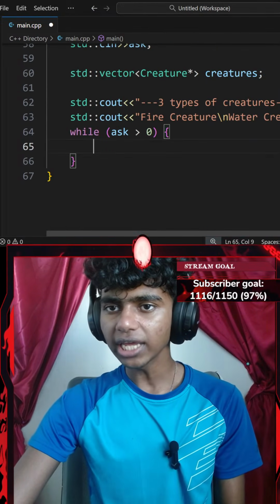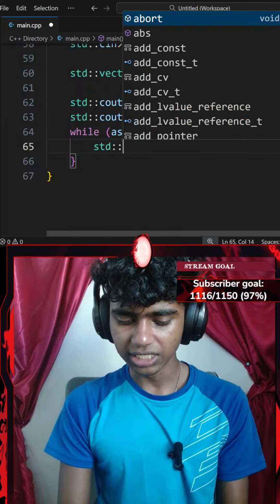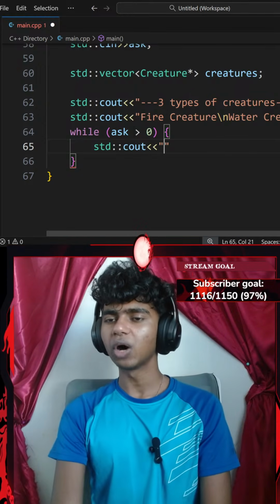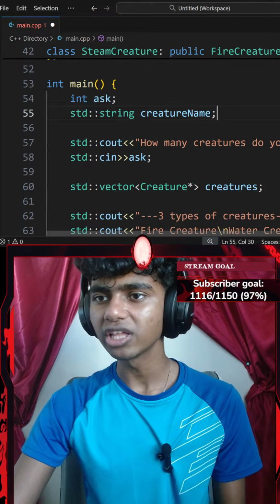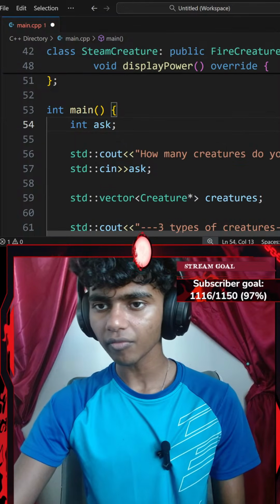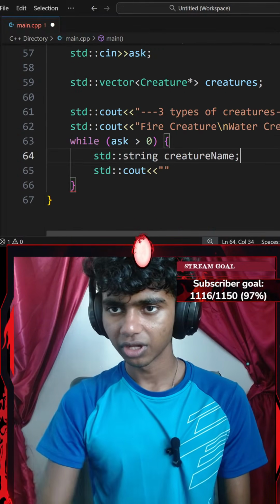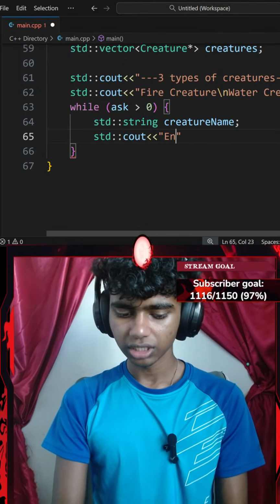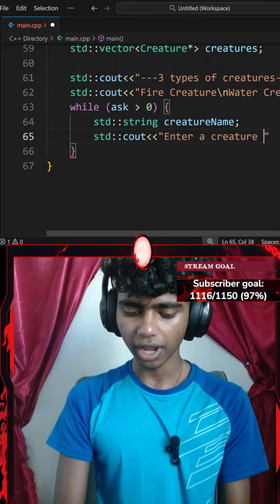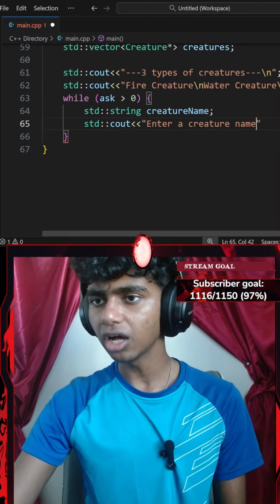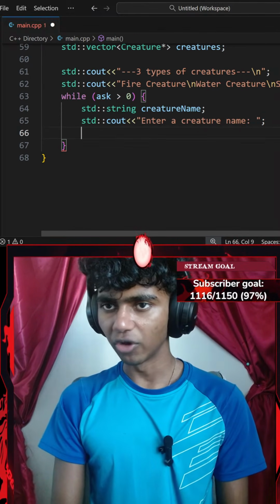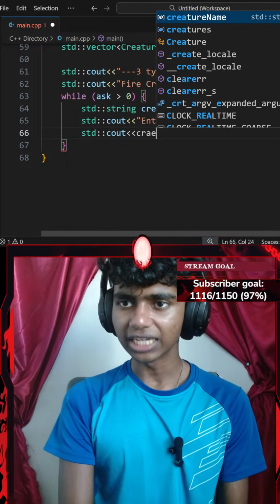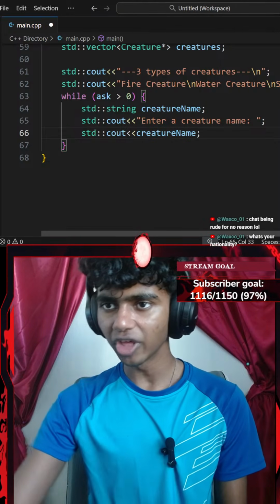Now I'm going to add a standard console output with an insertion operator that says something like, what creature do I want to actually create? I might have to add that inside my while loop though. Let's add that inside and see. Let's say something like enter a creature name, and end that with a semicolon. Then add another standard console output with an insertion operator that gets the value for my creature name, ending with a semicolon.